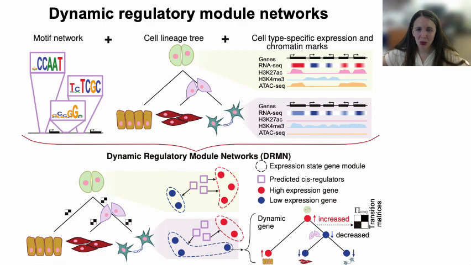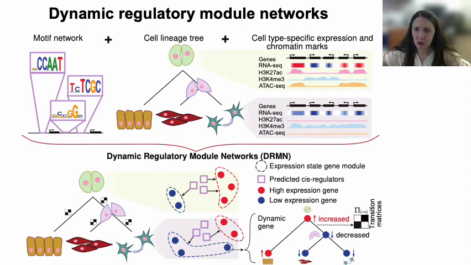DRMNs represent the regulatory network as a set of expression modules, one set for each condition, together with their upstream regulatory programs. They are inferred from input expression and epigenomic profiles using multitask learning. A gene's membership in a module is determined by the chromatin state of its associated promoter in terms of both accessibility and/or chromatin marks, and the accessibility profiles of nearby motifs in a fused lasso regression framework, which infers a regulatory model of expression for each module.